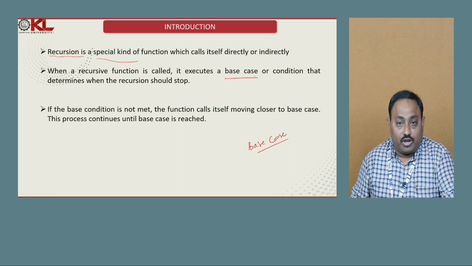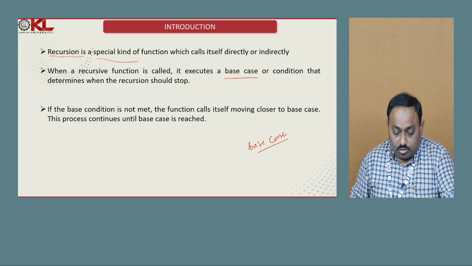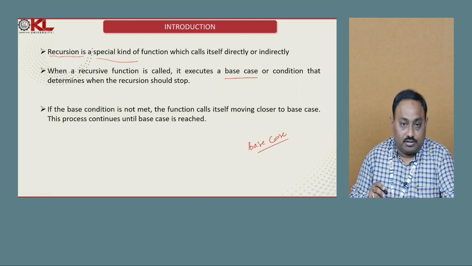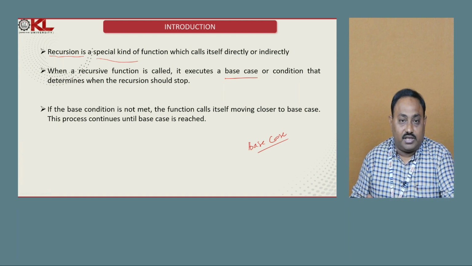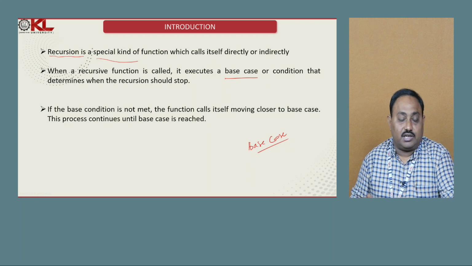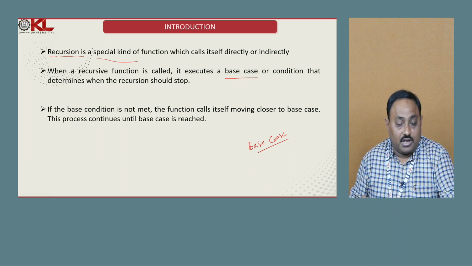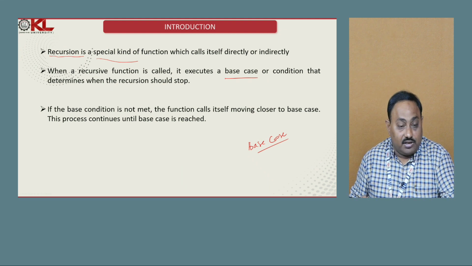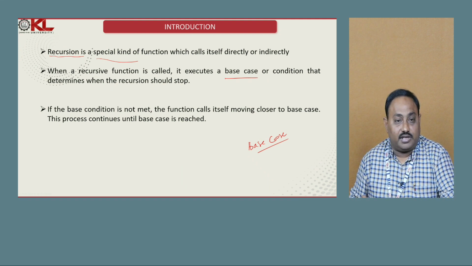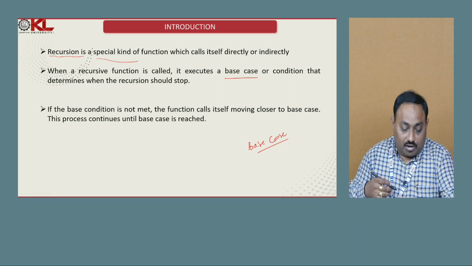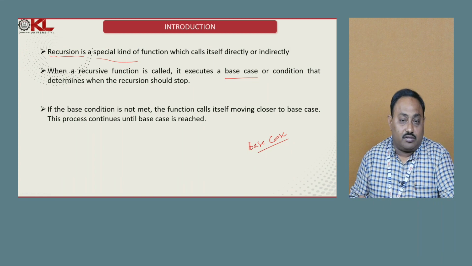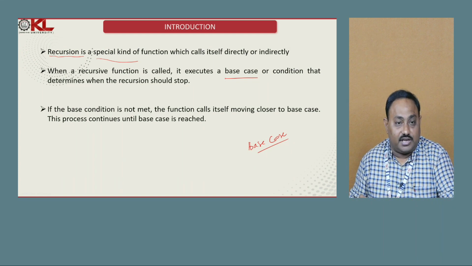How to frame this base condition and how to execute it, we can see when we are writing the recursion. When we call the recursive function, the base condition is executed, and based on its result, the continuity of the recursion is decided. If the base condition is not met, the function keeps calling itself until the base condition is reached.